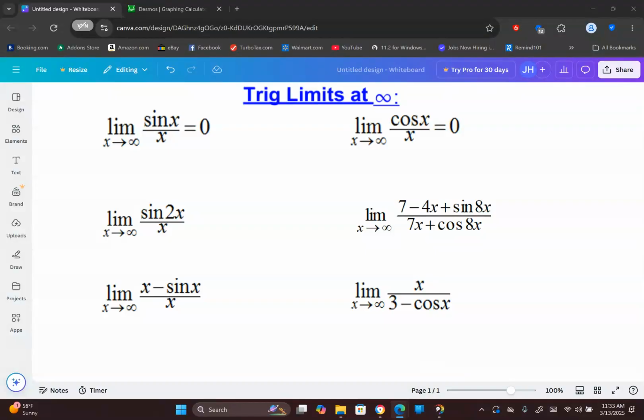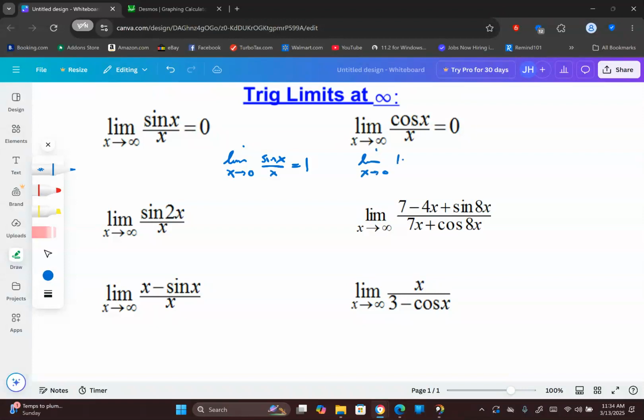We are going to talk about a couple of special trig limits at infinity or even negative infinity. Believe it or not, the graph of sine of x over x, we talked about that earlier on. We said that the limit as x approaches 0 of sine of x over x was equal to 1. And we never even really talked about cosine in this respect. We said the limit as x approaches 0 of 1 minus cosine of x over x was equal to 0. Those are two trig limits we did before, but those weren't at infinity.